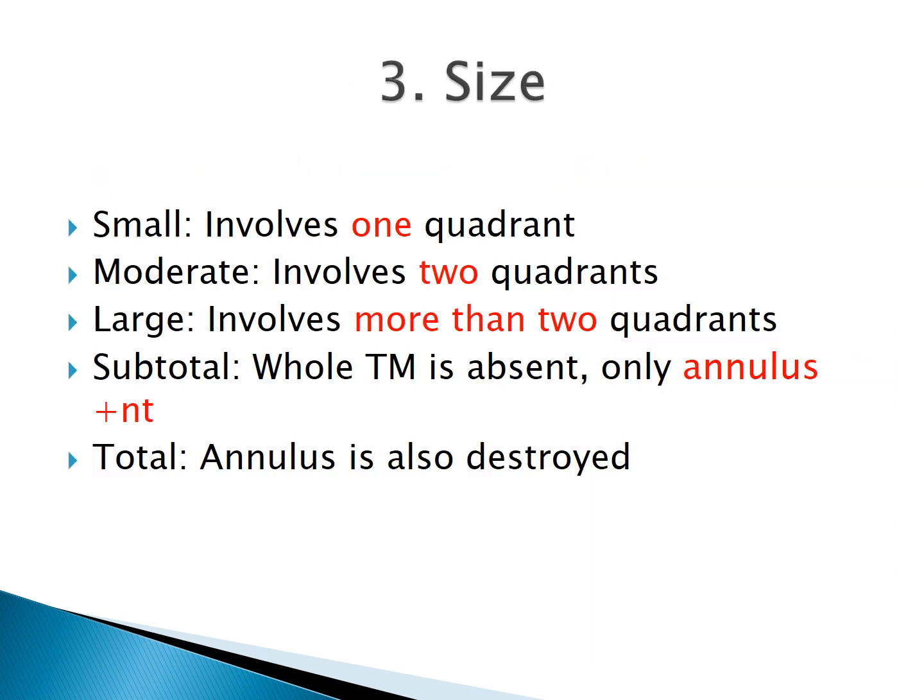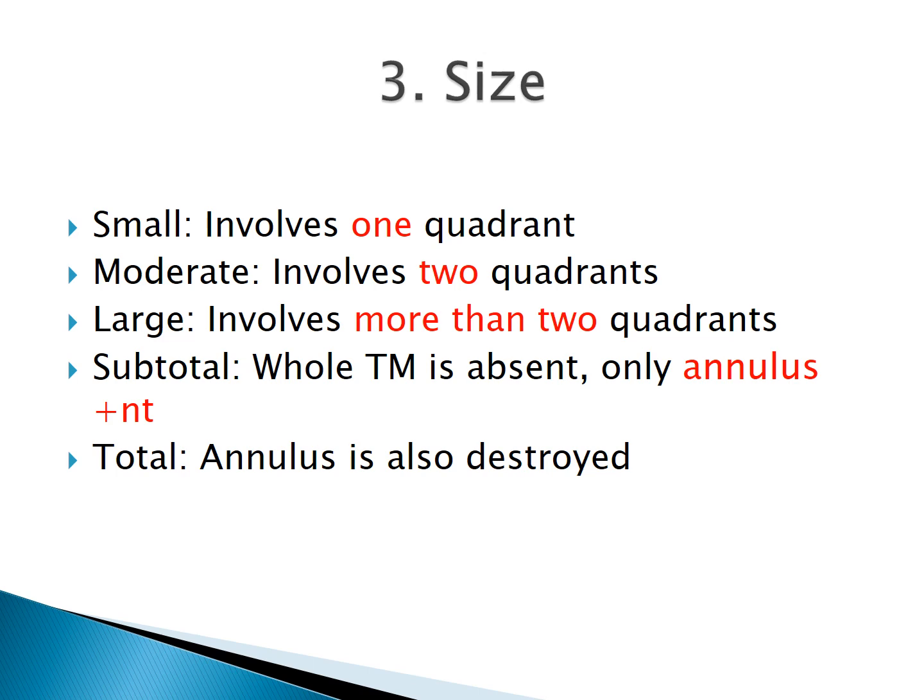Another characteristic is the size of the tympanic membrane perforation. According to size, the perforation can be divided into small, moderate, large, subtotal, and total. We cannot exactly measure the size by any instrument, but this is a clinical assessment of the size, based on the number of quadrants involved. If the perforation involves only one quadrant, we say it is of small size. If it involves two quadrants, we say it is of moderate size.